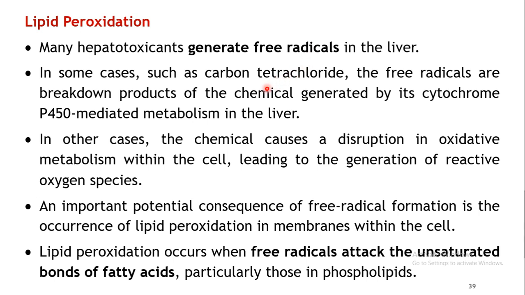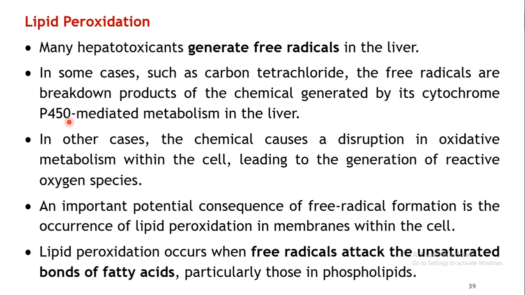Now there are certain substances, say for example carbon tetrachloride. We have seen that it has reflected many times. The carbon tetrachloride is quite common in producing the hepatic injury or liver injury. So it is also used as a common laboratory tool to induce the hepatotoxicity in the laboratory animals as well. In such chemicals, the free radicals are the breakdown products of these particular chemicals as a result of metabolism by the cytochrome P450 enzymes.